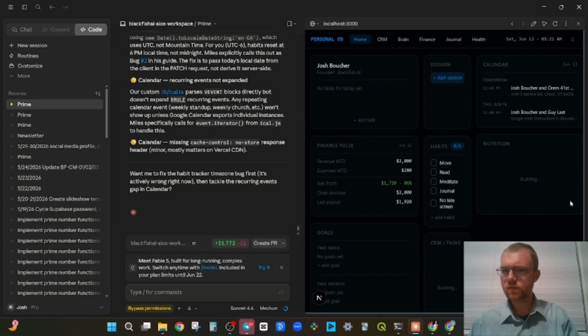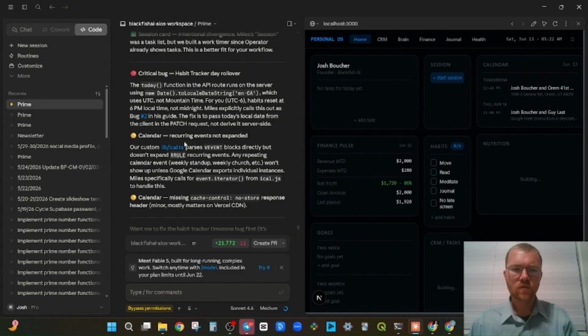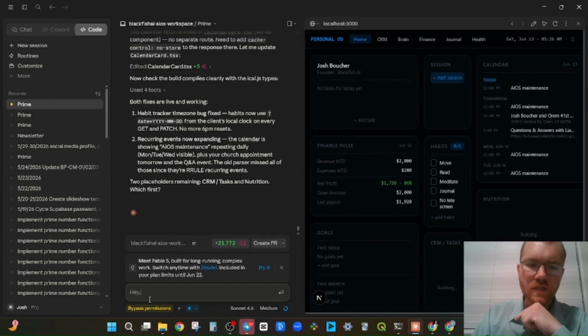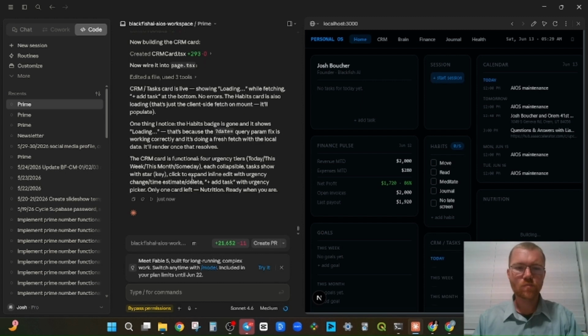Preview looks solid. Calendar recurring events not expanded. Any repeating calendar event won't show up unless Google Calendar supports individual instances. And the calendar's also missing cache control, no-store response header. Yes, let's do CRM task. Oh, that's pretty cool. 4 urgency tiers: today, this week, this month, Sunday.